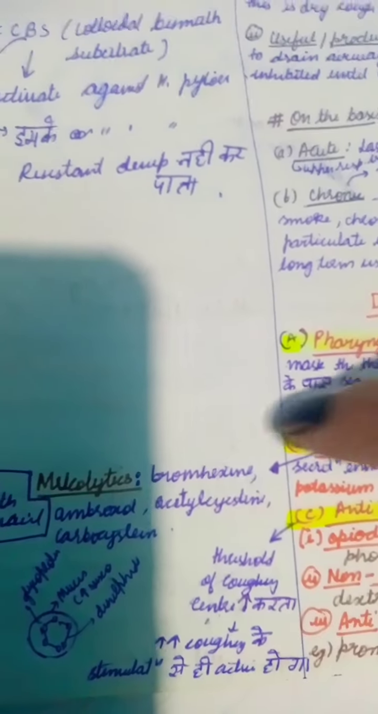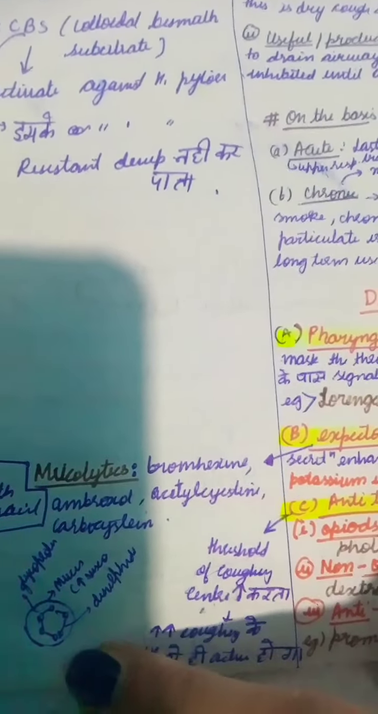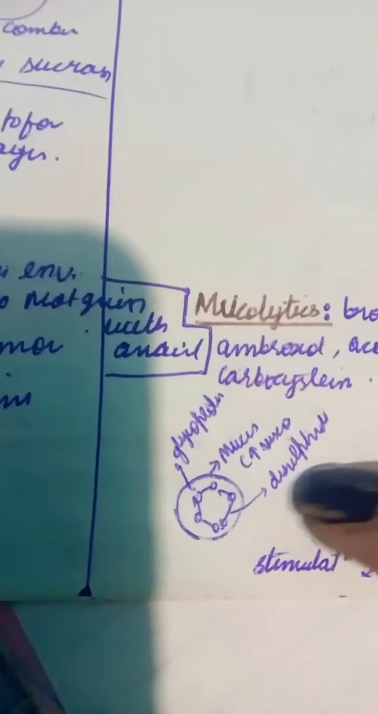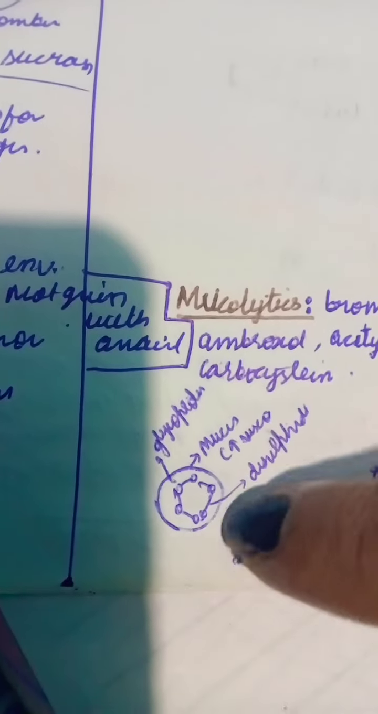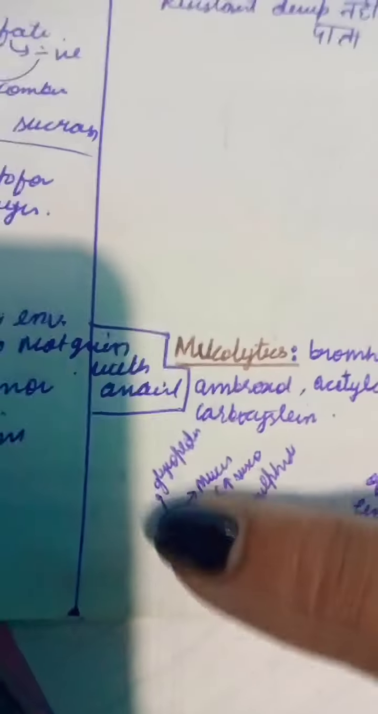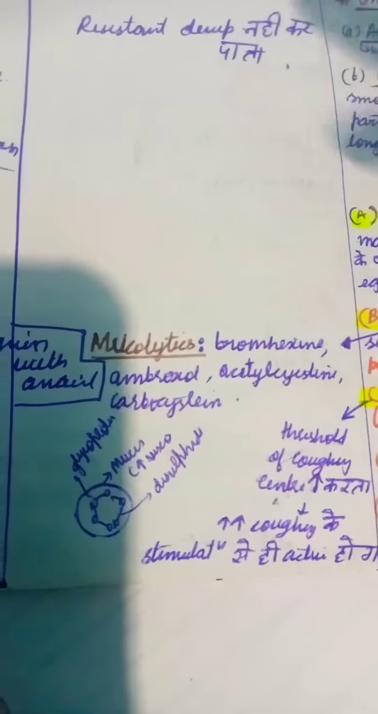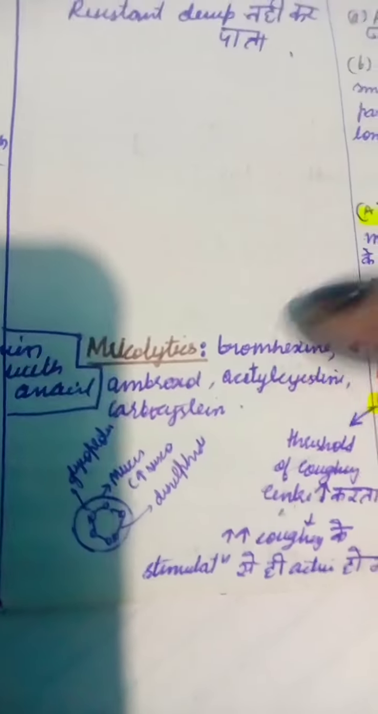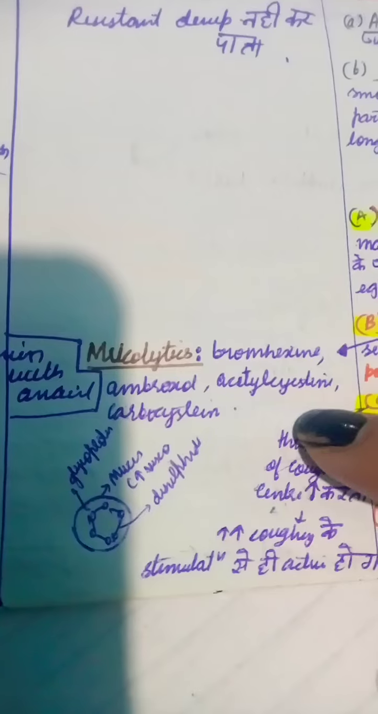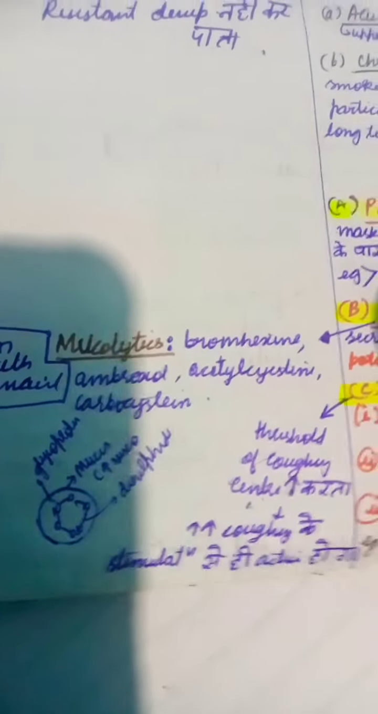In this mucolytic agent, for example, some of the cough where the mucus is highly viscous because the glycoprotein inside form the disulfide bond. So therefore, it causes lysis of this mucus so that it can be easily expelled out. For example, bromhexine and acetylcysteine. These are the examples of mucolytic agent.